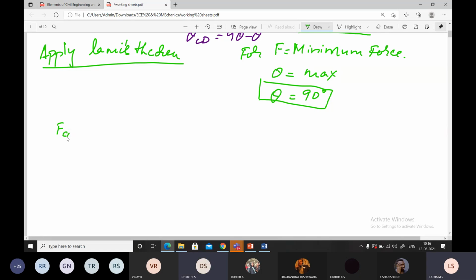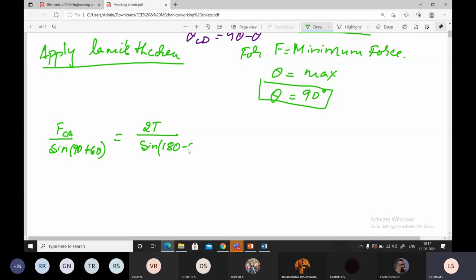FCA by sin alpha. Sine? 90 plus 60. Then 2t by sine of 180 minus theta.